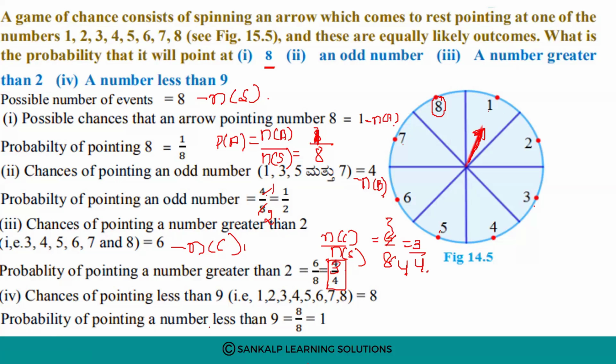So probability of getting a number less than 9, that is P of D, is equal to N of D divided by N of S. N of D is 8, N of S is 8. 8 ones are 8, so that is 1. So probability of getting a number less than 9 is 1.